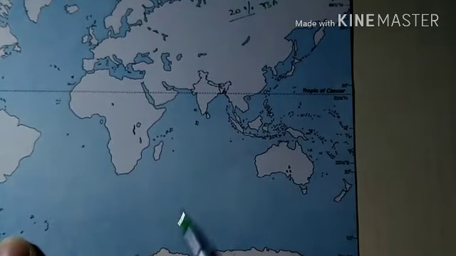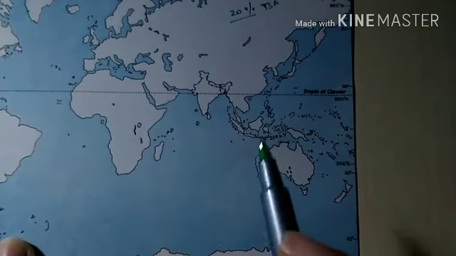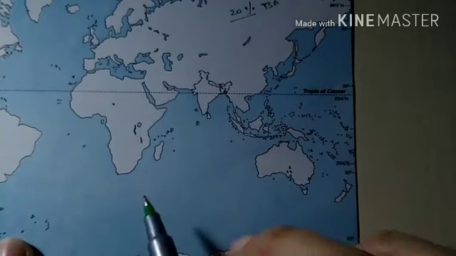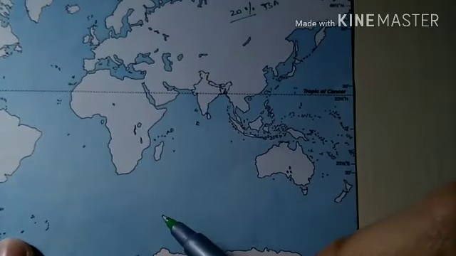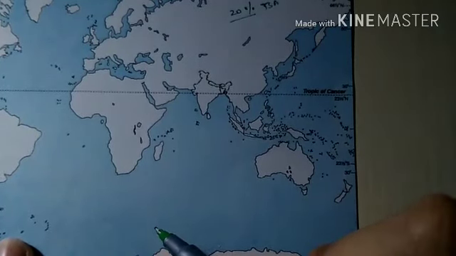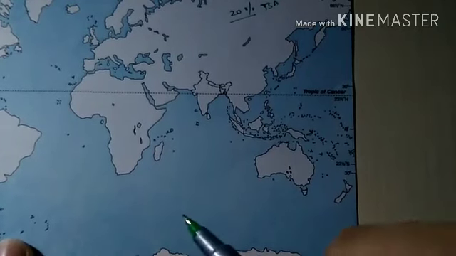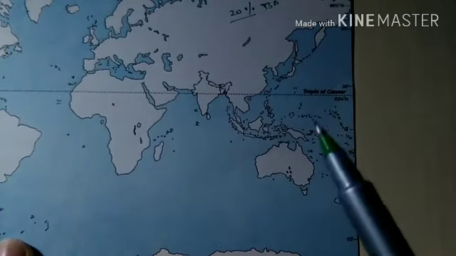Now looking into the continental shelves surrounding this ocean, they vary in width. The continental shelves of this ocean are generally narrow, with an average width of about 46 kilometers.